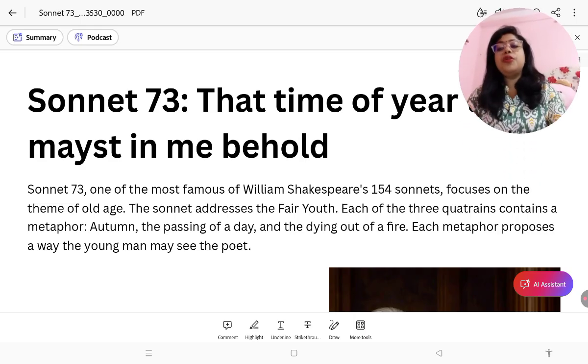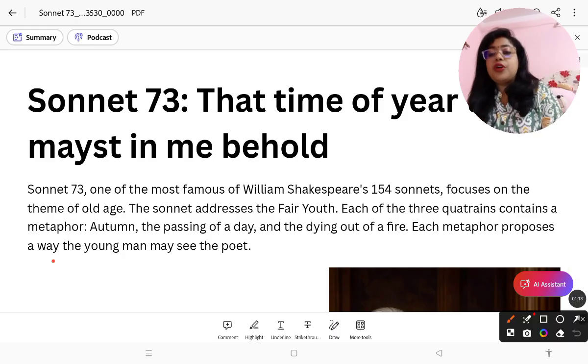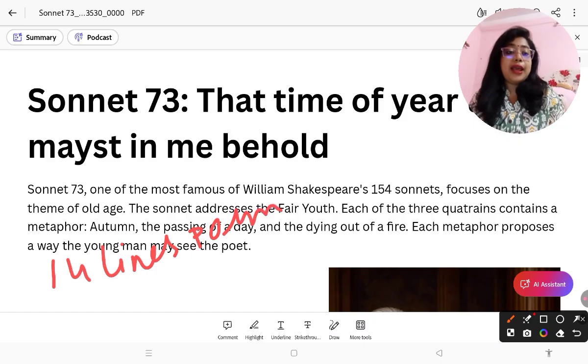Before going to the text, you should know the background of the particular sonnet. I hope you know what a sonnet is. A sonnet is a 14-line poem, and it was first invented by Francesco Petrarch, who was an Italian. There is a difference between the Petrarchan sonnet and the Shakespearean sonnet, so let us look at it.